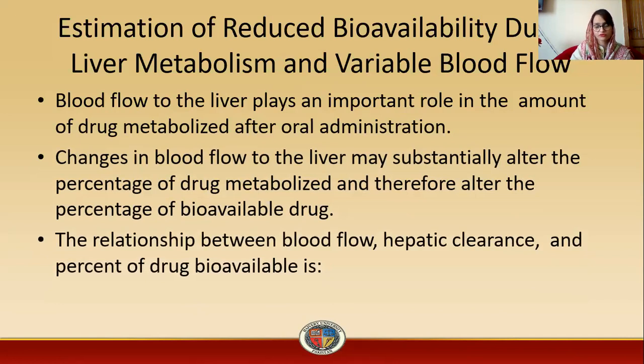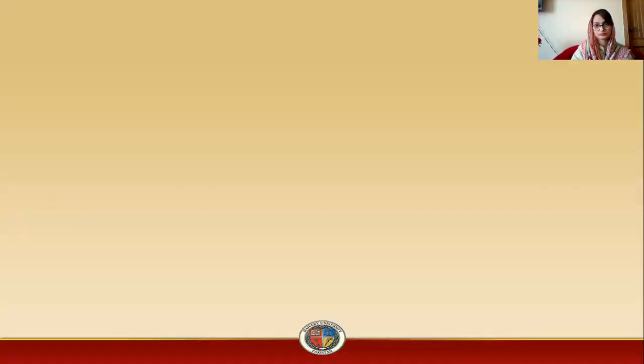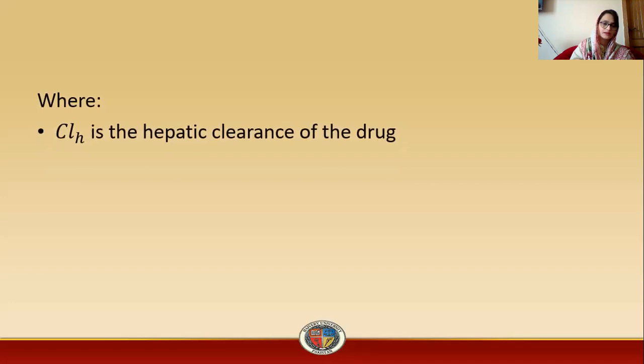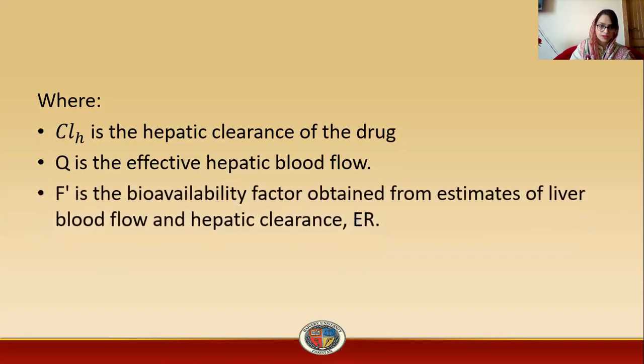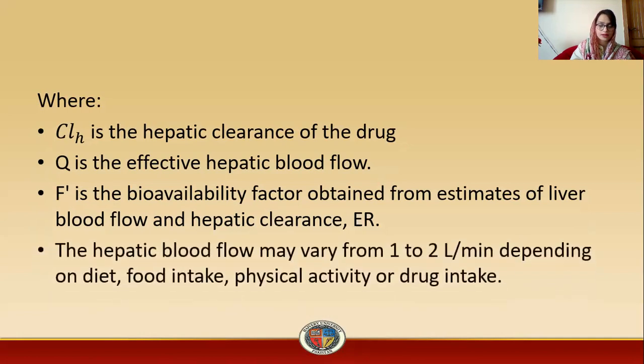The relationship between blood flow, hepatic clearance, and percentage of drug bioavailable is F prime equals 1 minus clearance hepatic divided by Q, which is equal to 1 minus ER. Clearance hepatic divided by Q is equal to the extraction ratio, where clearance hepatic is the hepatic clearance of the drug, Q is the effective hepatic blood flow, and F prime is the bioavailability factor obtained from estimates of liver blood flow and hepatic clearance. The hepatic blood flow may vary from 1 to 2 liters per minute depending on diet, food intake, physical activity, and drug intake.